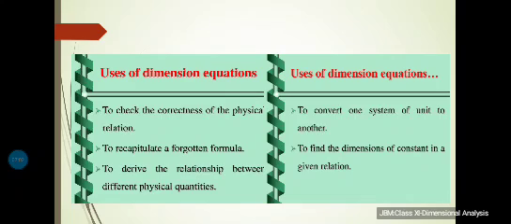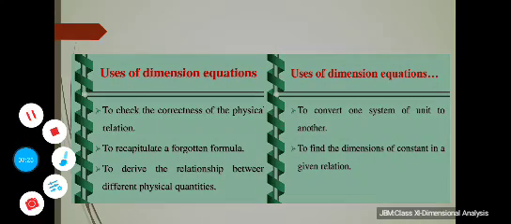An equation obtained by equating a physical quantity with its dimensional formula is called the dimensional equation of the physical quantity. So the dimensional equations are the equations which represent the dimensions of a physical quantity in terms of the base quantities. Let me show you an example.